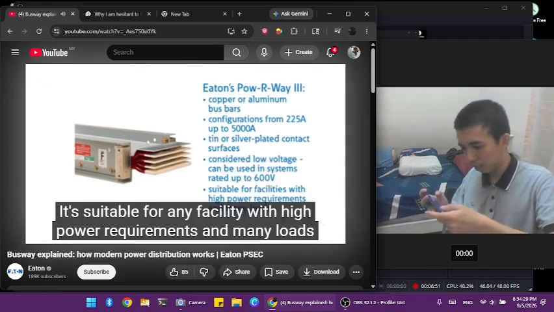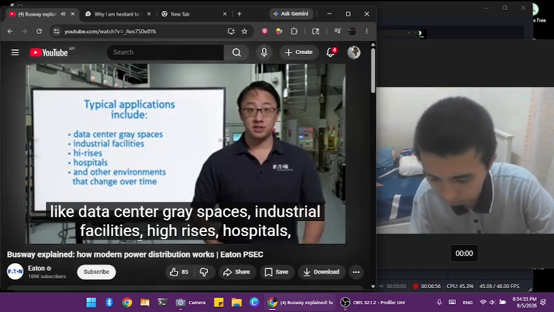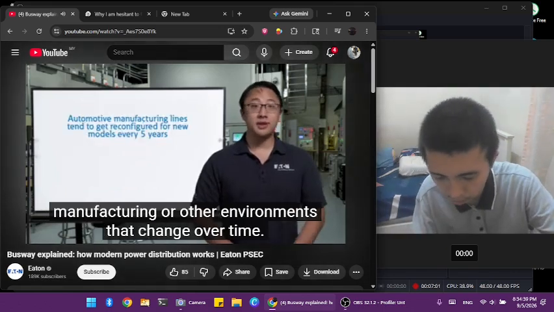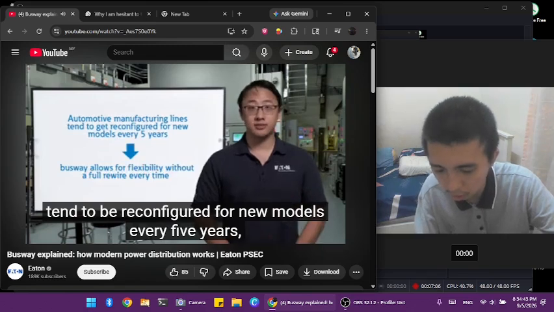It's suitable for any facility with high power requirements and many loads, like data center base spaces, industrial facilities, high-rises, hospitals, manufacturing, or other environments that change over time. For example, automotive manufacturing lines tend to be reconfigured for new models every 5 years, and busway allows for flexibility without a full rewire every time.